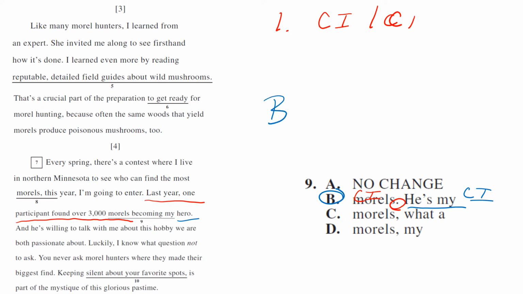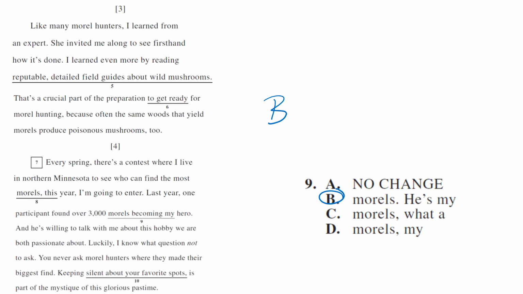The other way you can look at this, or maybe let's go over why the others are definitely wrong. It's also a clarity question because they found over 3,000 morels, becoming my hero. Your brain makes sense of this and you realize the little mushrooms are not the heroes, right? So whatever the mushrooms are, they're not the heroes of the person, right? But that's technically what this says.